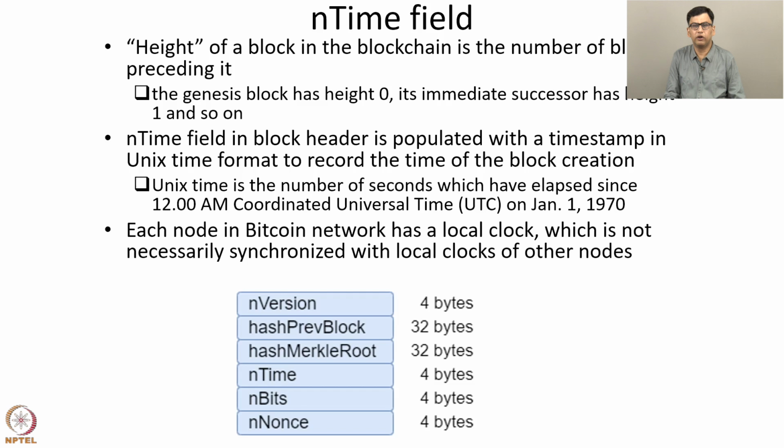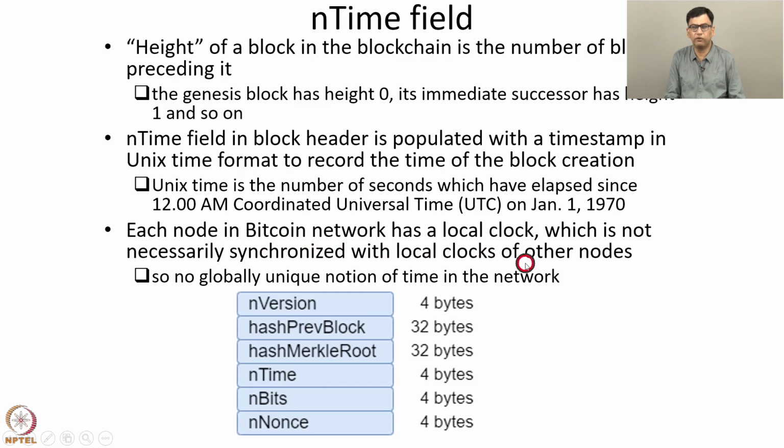For example, one node may have a clock which runs at the speed of 10 megahertz. Another may have a crystal which runs at 10.00001 megahertz. So because of such differences in the frequencies of the crystals which maintain time, and the drifts in these frequencies of these crystals, different nodes don't always have synchronized clocks. So hence the local clock of a node in the Bitcoin network may not be synchronized with the local clocks of the other nodes. So there is no globally unique notion of time in the network.